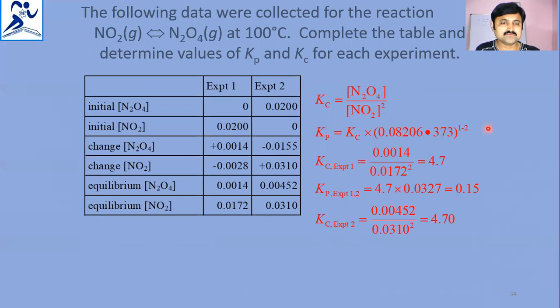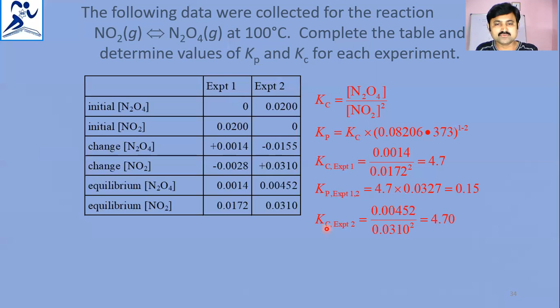So the Kp value initially, notice this is the value, and the Kc value in experiment 1. In experiment 1, the Kc value is 4.7. In experiment 2, the Kc value obtained is 0.15. Because we took the experiment values and substituted these N2O4 and NO2 concentrations, we got these values.